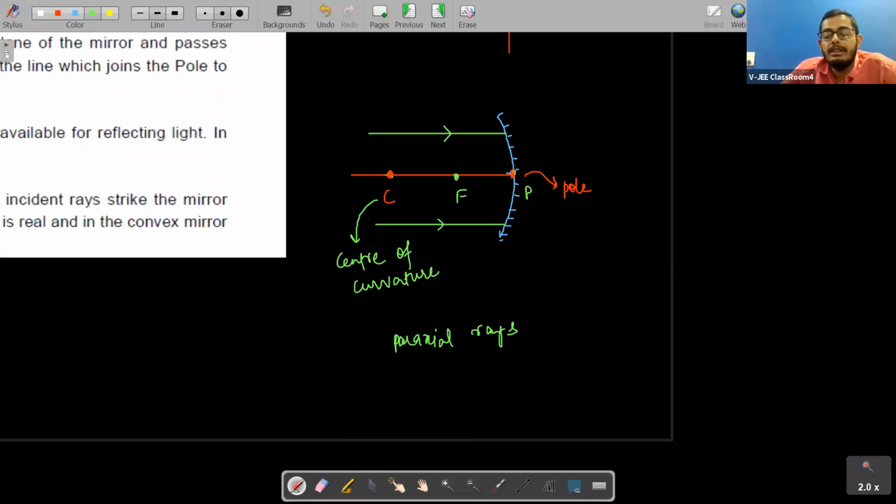One more thing here is, what do you mean by principal axis? So for principal axis, we say that a straight line joining center of curvature. We already know about center of curvature, right? So if a line is passing through center of curvature and pole, then that line will be what, students? The principal axis. So this is the principal axis. This is focus. This is center of curvature. This is pole.